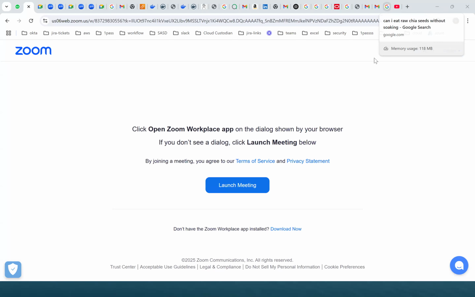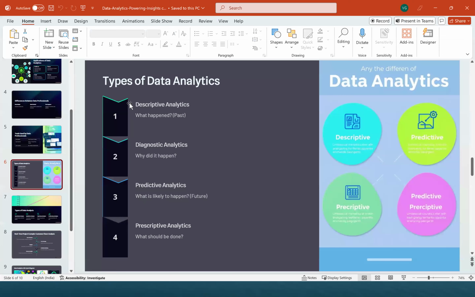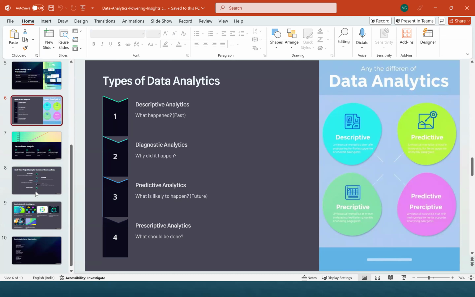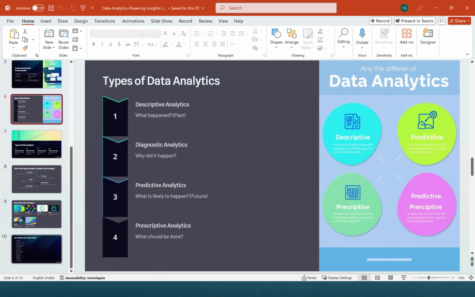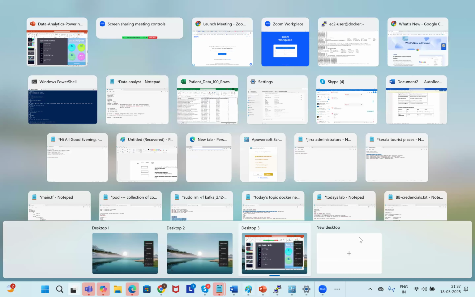So basically, from my end, hand in hand, data analytics, completely data engineering tools I'm going to cover. Here I'm going to cover end-to-end tools.